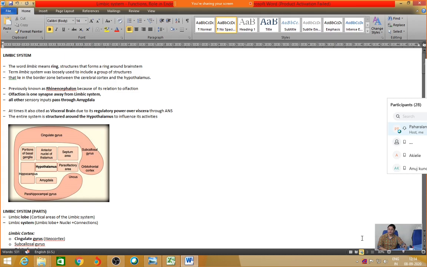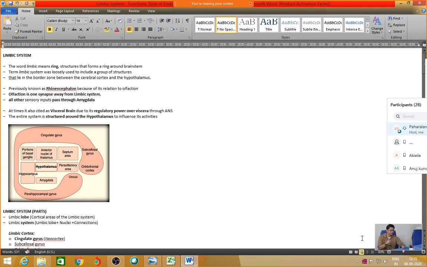So let us see, there are two terms, limbic lobe and limbic system. Limbic lobe means these are the cortical nuclei of the limbic system. That means the cortex, which is the governing cortex of this particular system, is known as the limbic lobe. And limbic system means it is the integration of the lobe, the various subthalamic nuclei and the interconnections in between. So limbic system is a composite of the cortex, the various nuclei involved and the interconnections in between.